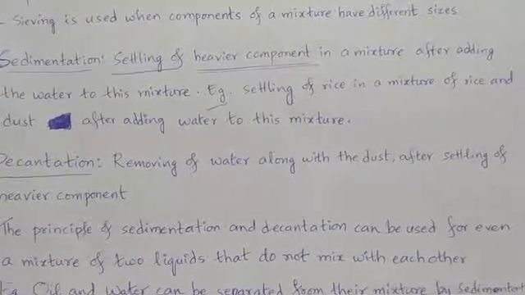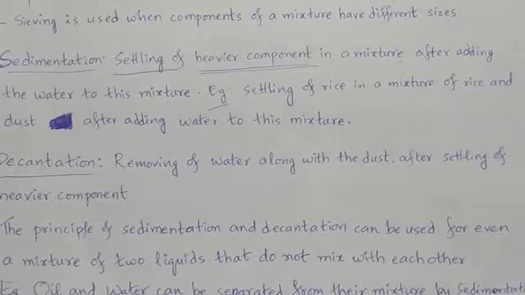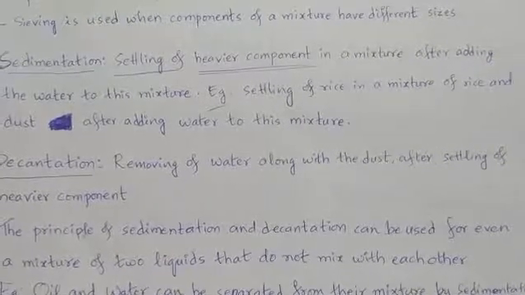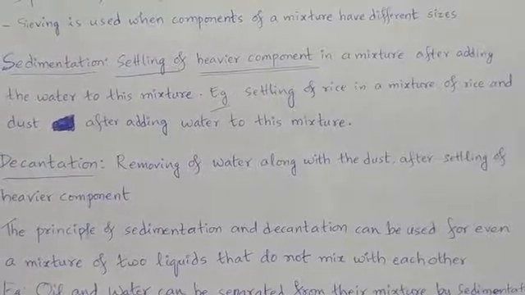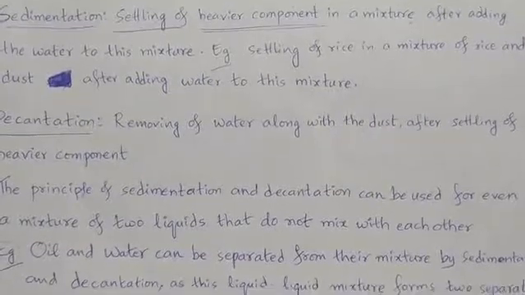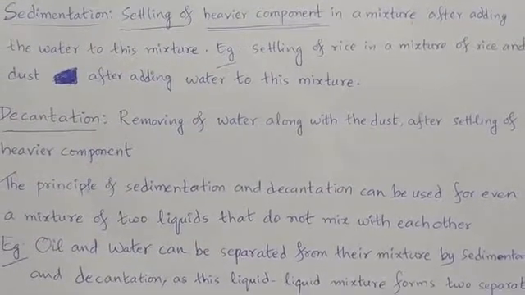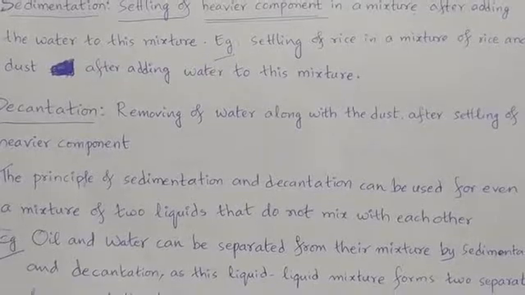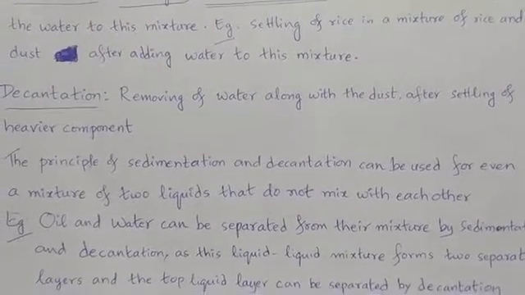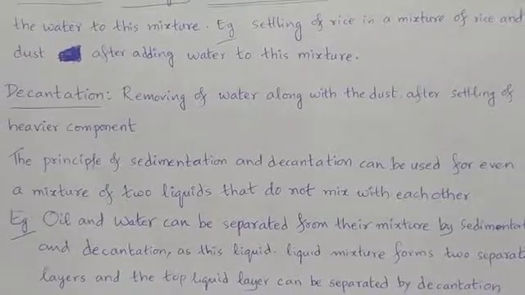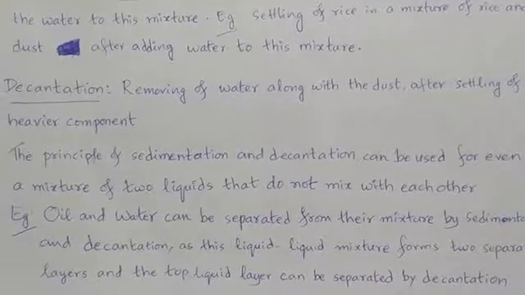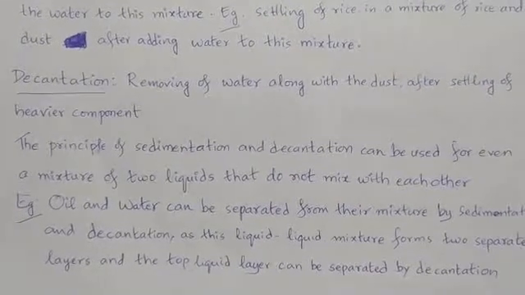Okay. So removing of water along with the dust after the settling of a heavier component like rice is known as decantation. The principle of sedimentation and decantation can be used even for a mixture of two liquids that do not mix with each other. A mixture of two immiscible liquids. Immiscible means which will not mix with each other. Such liquids are known as immiscible liquids.